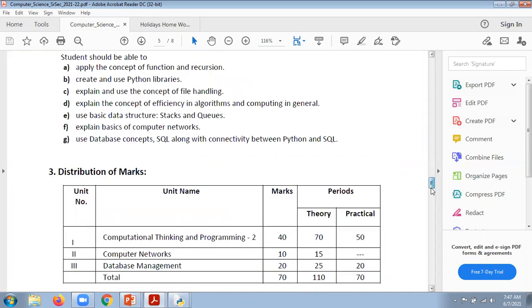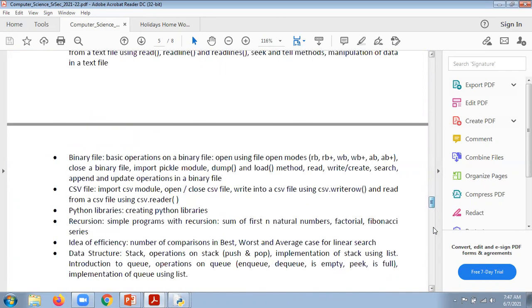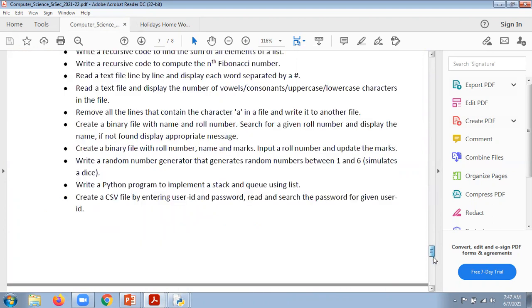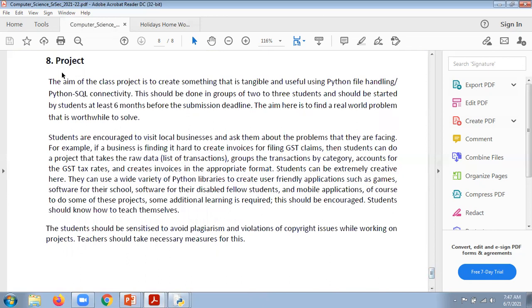What we are going to do, I'm just going to scroll down here towards the bottom side. And a very important thing about the project here: it says that this is a project. Okay, the aim of the class project is to create something that is tangible and useful using Python file handling.